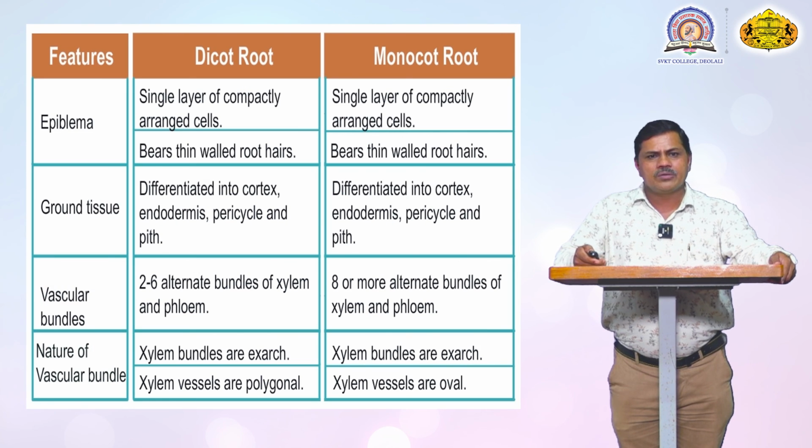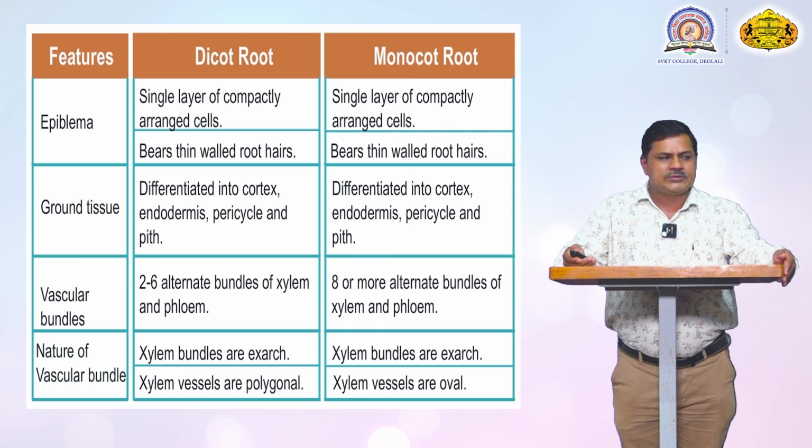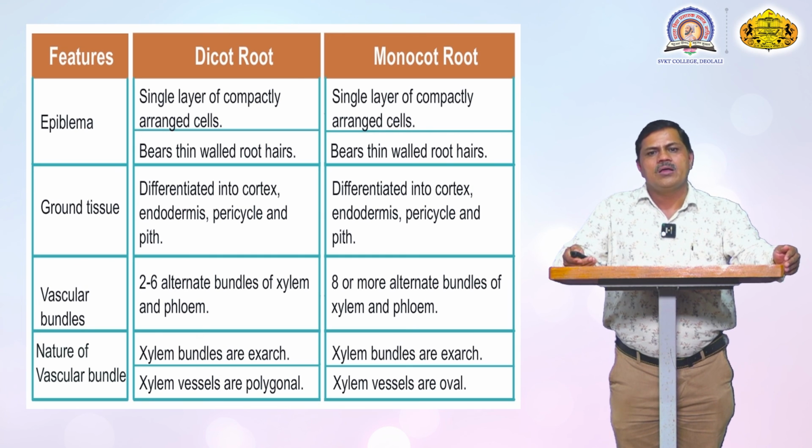Now the differences between dicotyledon and monocotyledon roots. First is the epidermal cell, the outermost cell. It is a single layer of compactly arranged cells in dicotyledons, with thin-walled root hairs. In monocotyledons, there is also a single layer of compactly arranged cells with thin-walled root hairs.